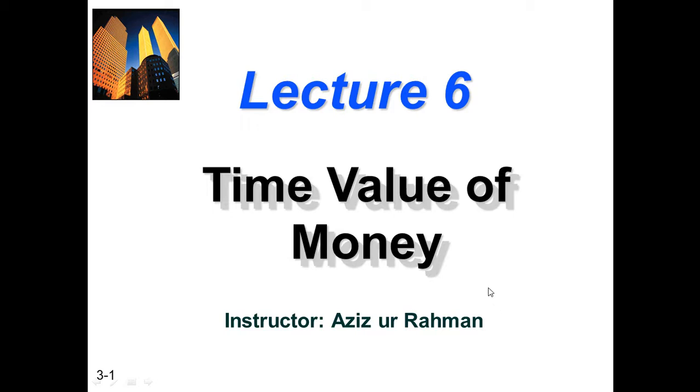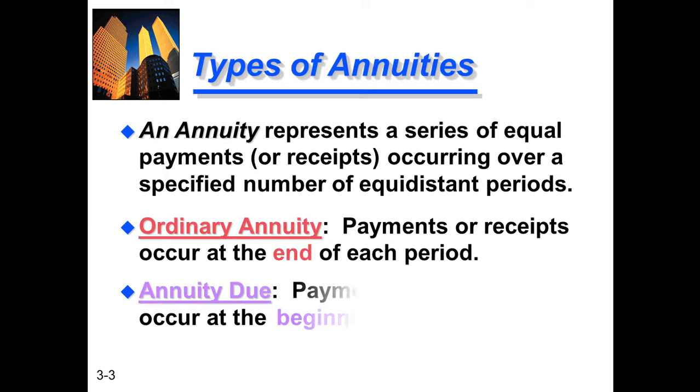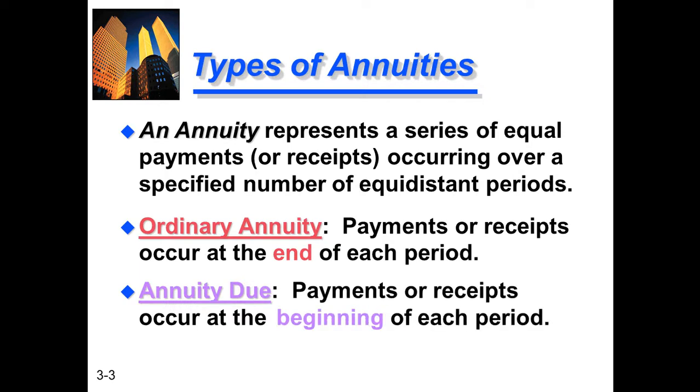So let me start with the very first topic of today's lecture, that is types of annuities. The word annuities is derived from the word annual. Annual means every year. An annuity represents a series of equal payments. Every year we pay some money to the bank, but this payment will be the same, occurring over a specified number of equidistant periods.